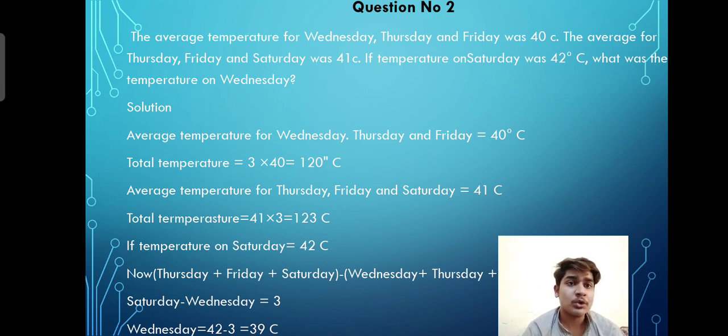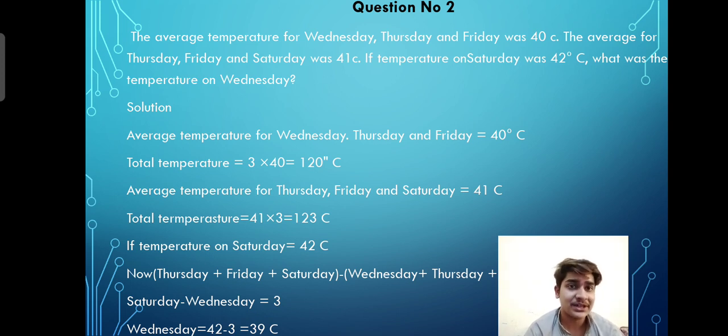According to the formula, the average is basically the total sum of the temperature in 3 days divided by the number of days. So the total sum of the temperature can be found by multiplying the average temperature with the number of days.